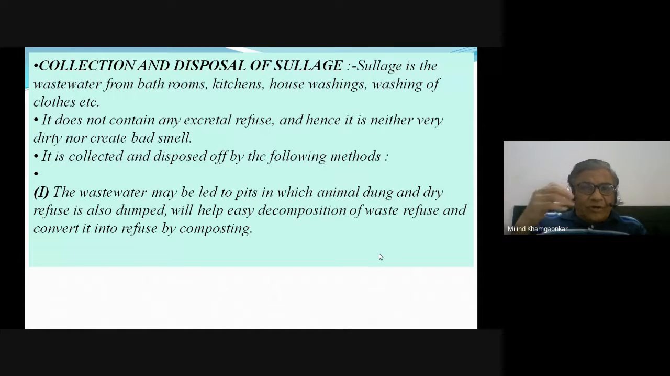And now we will move on to the next part, that is the collection and disposal of the sewage. As we all know, sewage is nothing but the wastewater from the bathrooms, kitchens, house washings, washing of the clothes, etc. It does not contain any excretal or the fecal or the night soil. ठीक है, ये तीनों का मतलब एक ही होता है, excretal refuse, and hence it is neither very dirty nor creates bad smell. It is collected and disposed of by the various methods. We will see one by one.